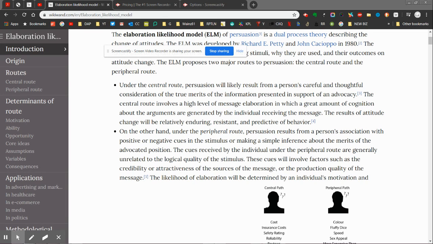Okay, so the central idea of the elaboration likelihood, think of that: how likely is it that the person is going to spend the time to elaborate and think deeply? Because if they're not, then you don't advertise to that.